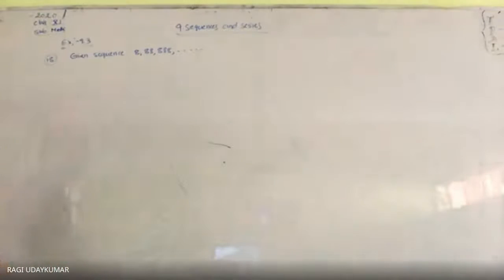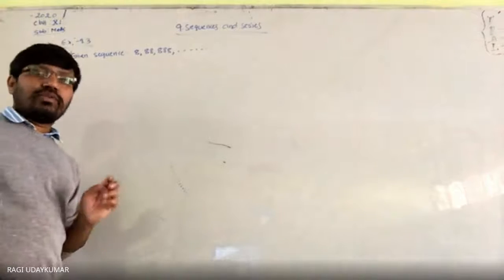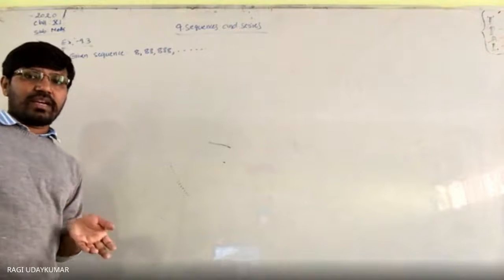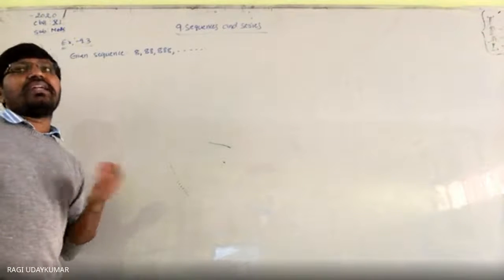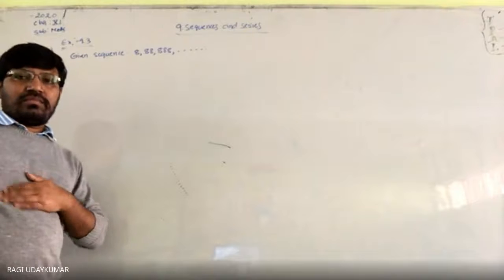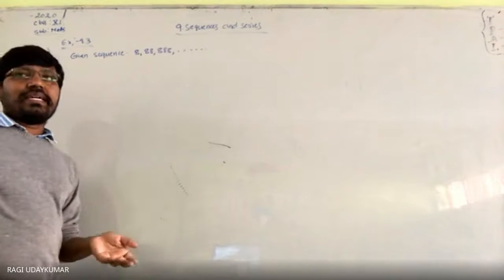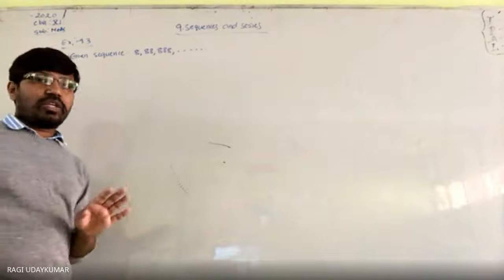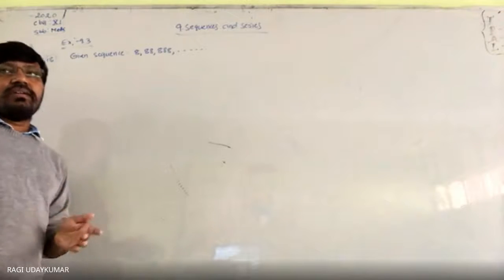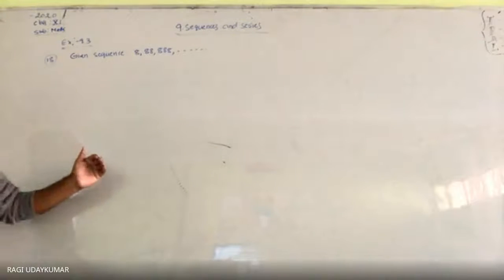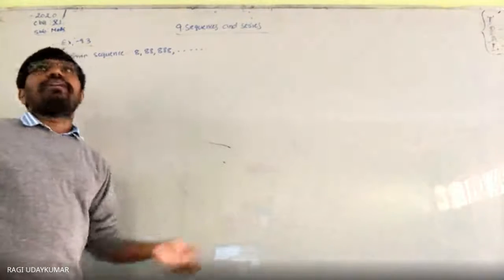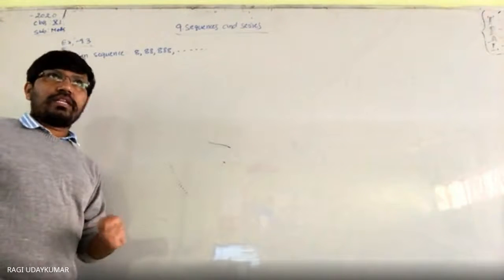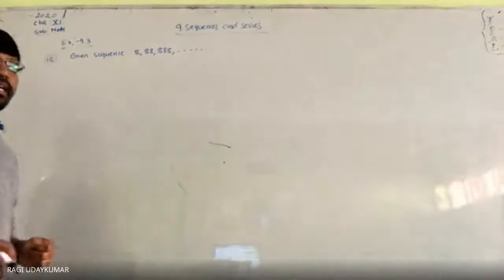Okay, so this sequence, sum to the n terms. Whenever you observe this sequence, it is not a geometric progression, it is not an arithmetic progression, because first term is 8, next term is 88, next term is 888. First, you try to convert this sequence into a geometric progression in any way. Geometric progression की तरह convert करने के लिए try करो.